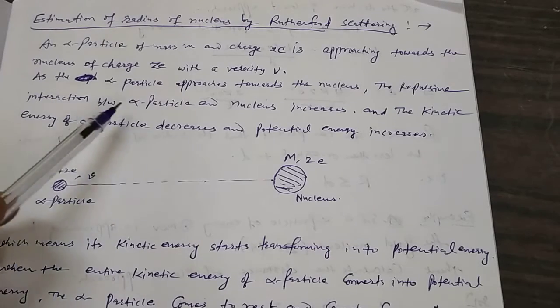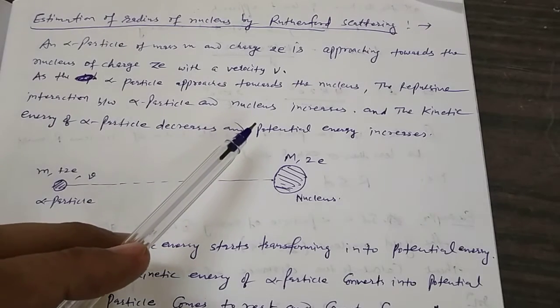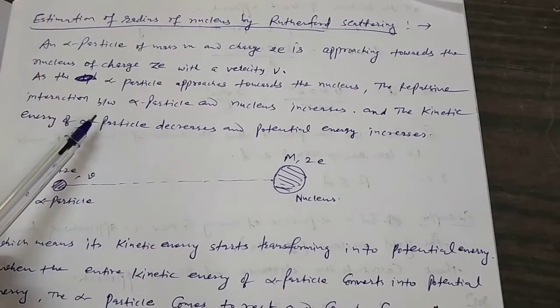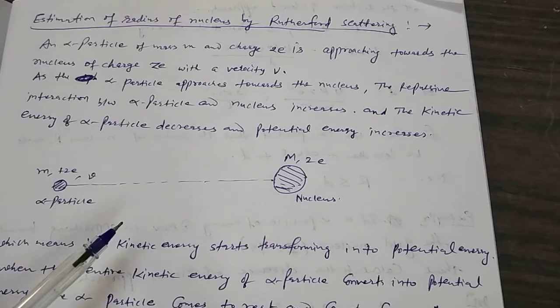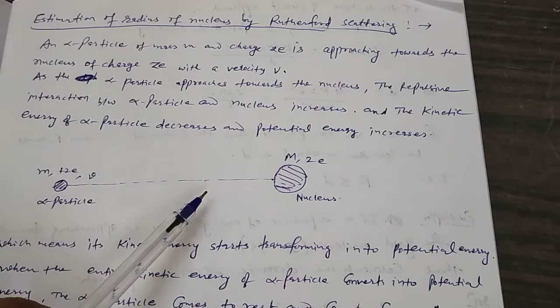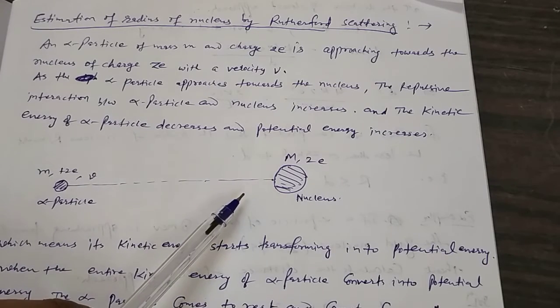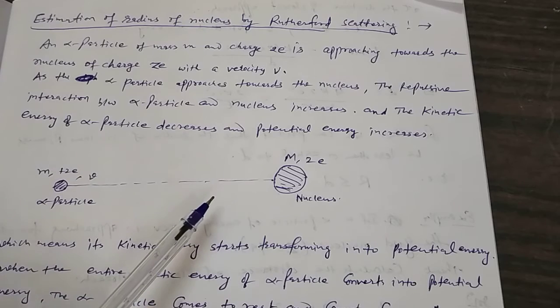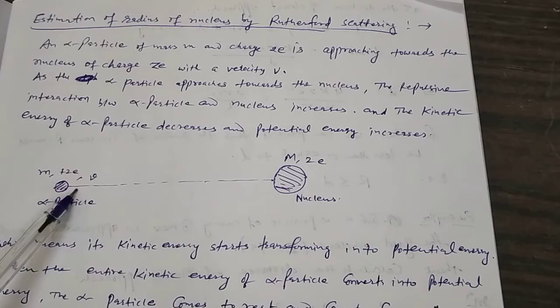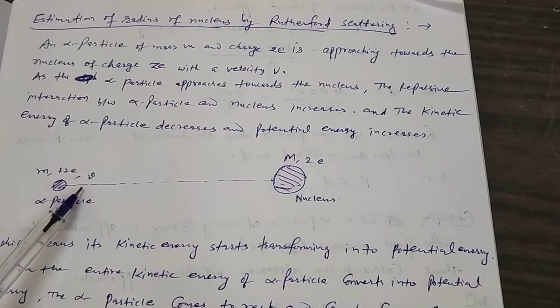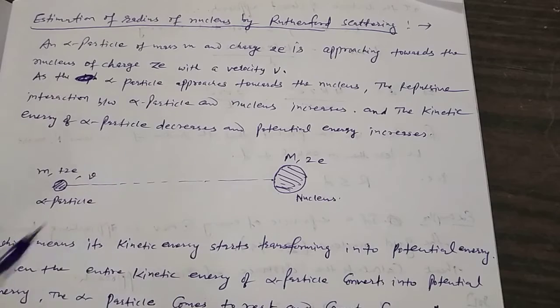As the alpha particle approaches towards the nucleus, the repulsive interaction between the alpha particle and the nucleus increases. So as this alpha particle approaches, the repulsive force increases and the kinetic energy of the alpha particle is transformed into potential energy.